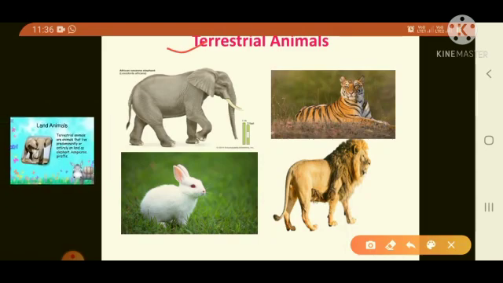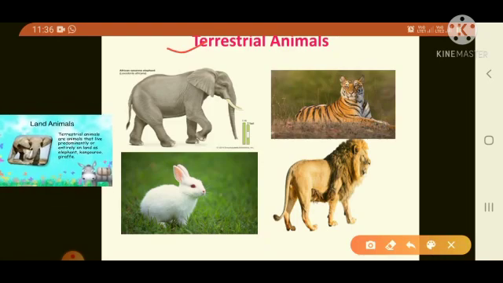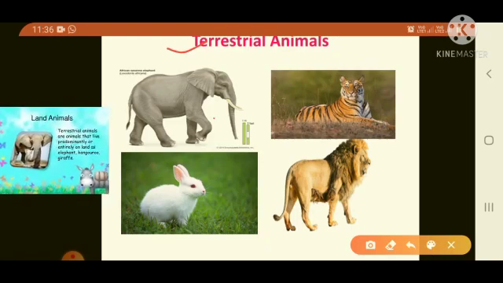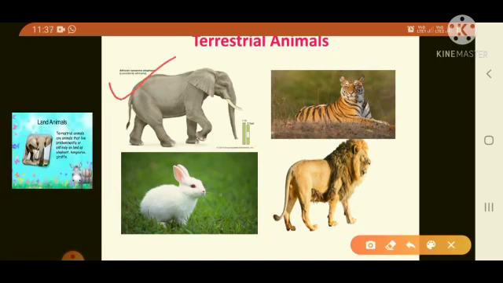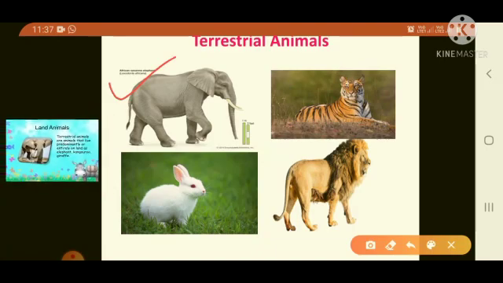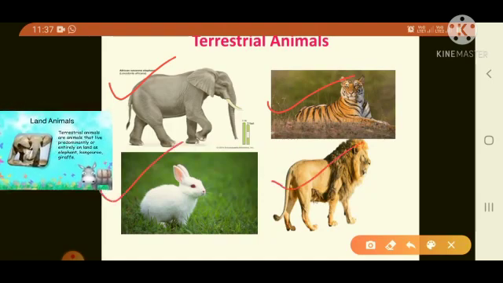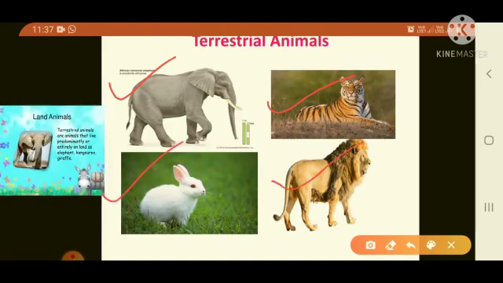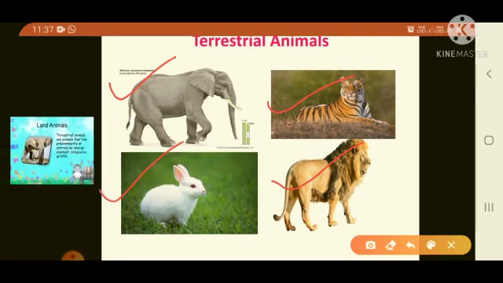For example, elephants, you can see here in picture. First one picture, elephant, tiger, lion and rabbit. These are examples of terrestrial animals.